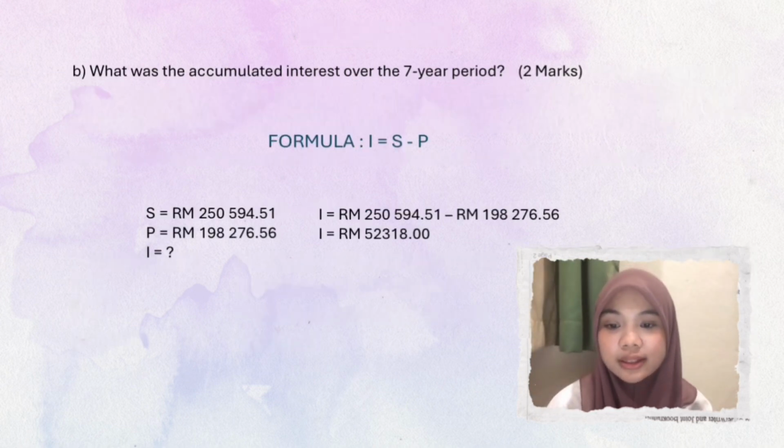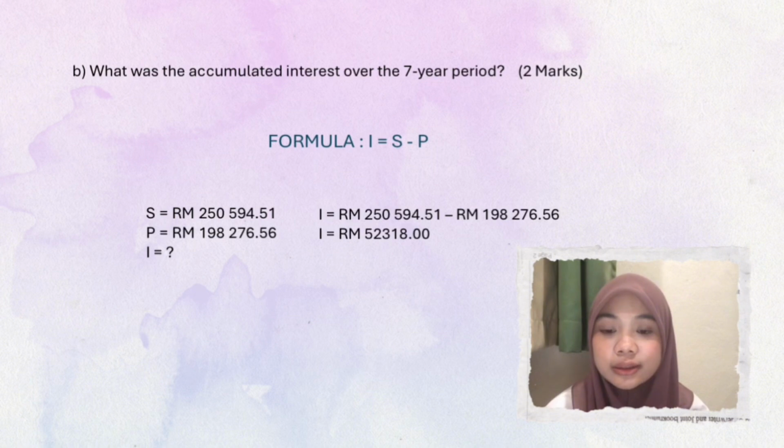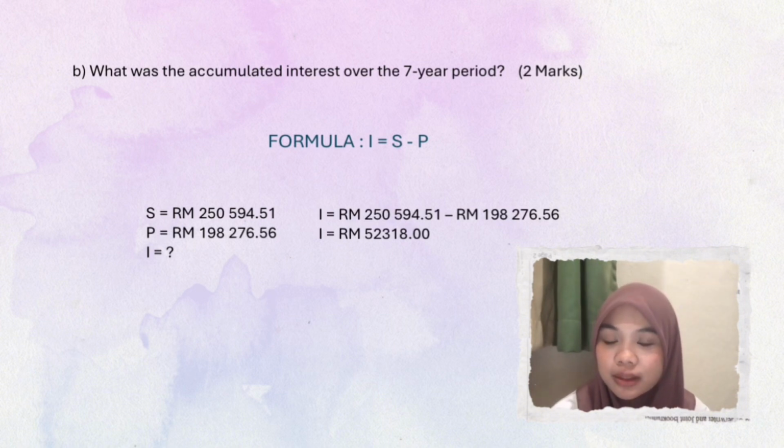Next, question B. What was the accumulated interest over the 7-year period? This question needs us to find the accumulated interest. So that means we need to find the value of I. The formula for I is I equal to S minus P. As we get in the question, S is 250,594.51 cents. The value of P we get before is 198,276.56 cents.